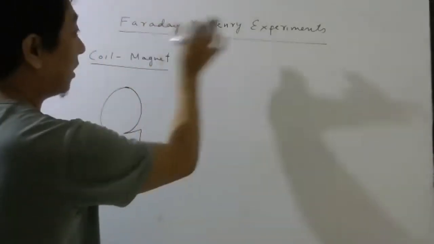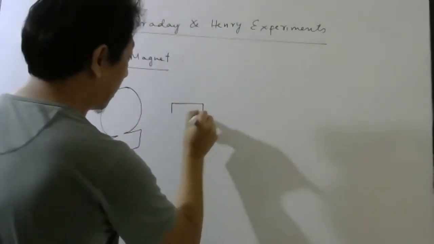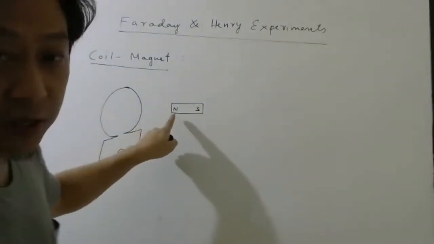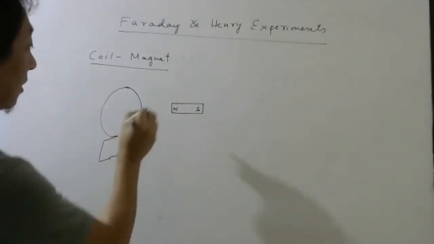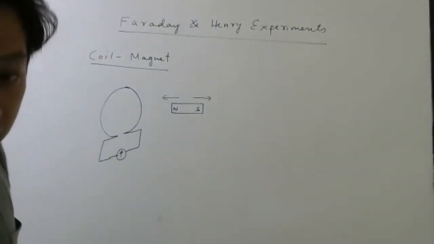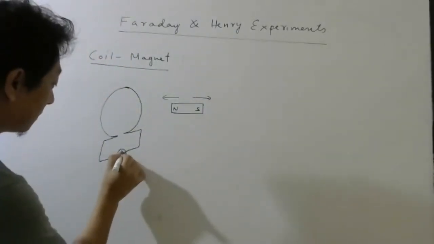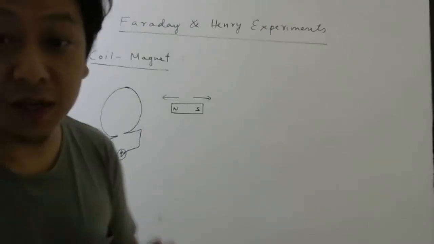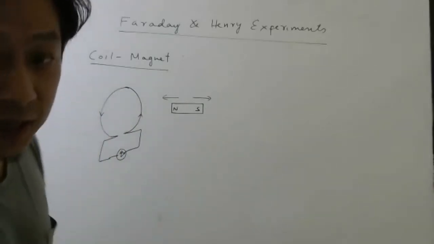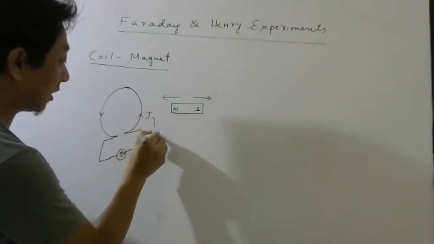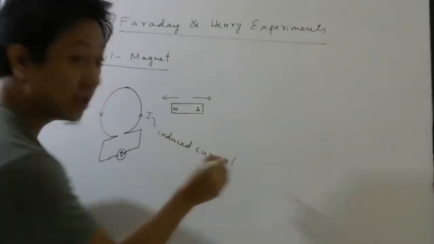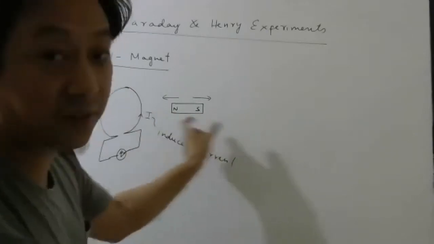But Faraday and Henry found that if you take a magnet, okay, students, whether you keep North Pole here or South Pole here, it doesn't matter actually. When you move the magnet towards or away, they found this needle deflects. If the needle in the galvanometer deflects, what does it mean, students? There is current in the circuit. This current is what we call induced current. Induced current. Why? Because it has been induced by the movement of the magnet.